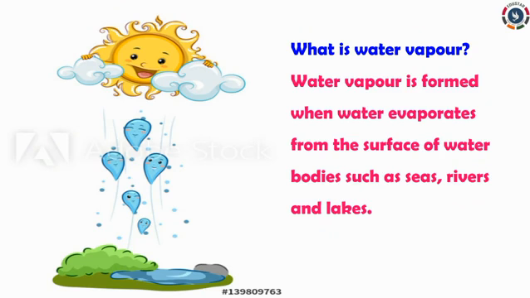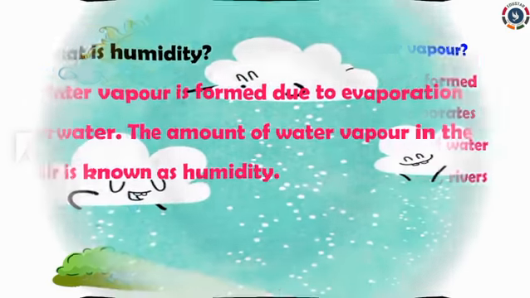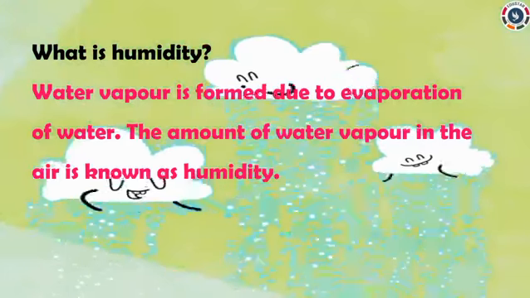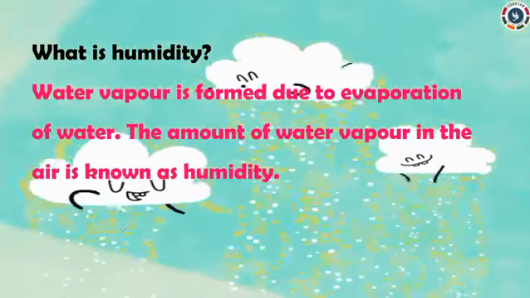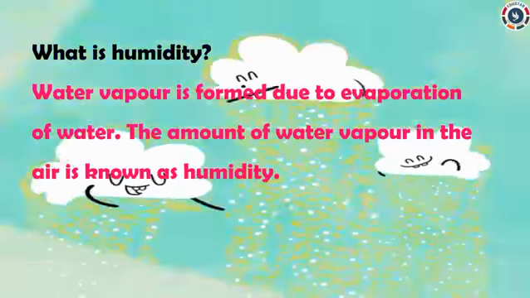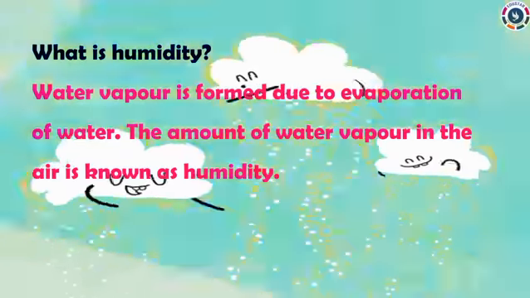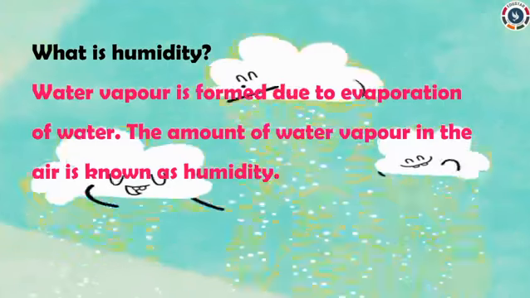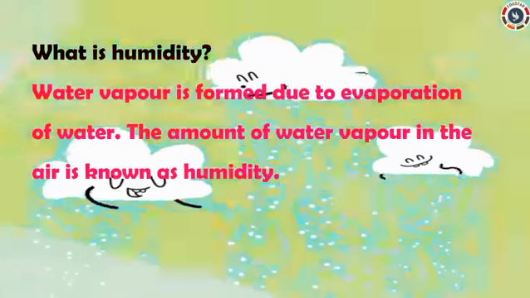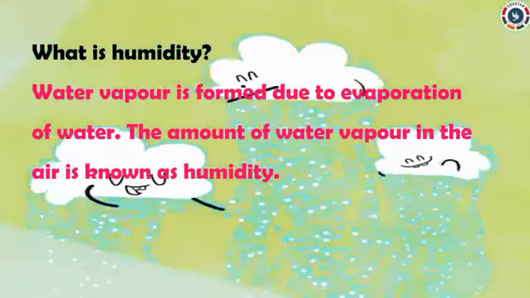What is water vapor? Water vapor is formed when water evaporates from the surface of water bodies such as seas, rivers, and lakes. What is humidity? Water vapor is formed due to evaporation of water. The amount of water vapor in the air is known as humidity. Can you understand, dears?